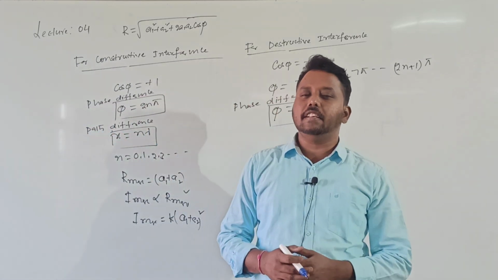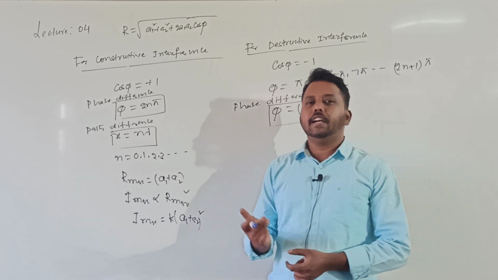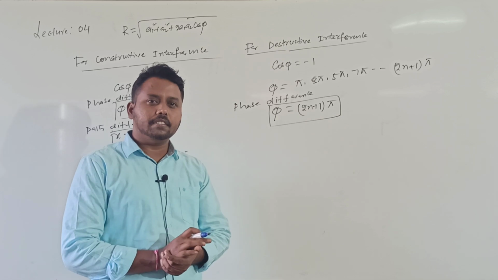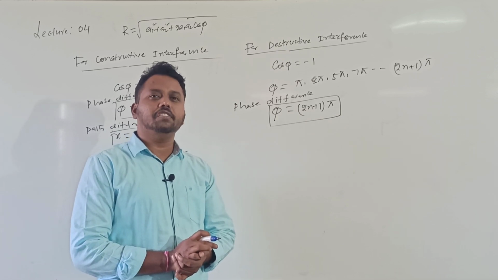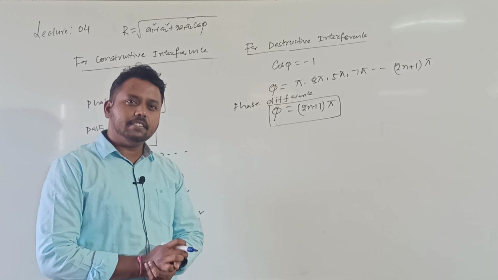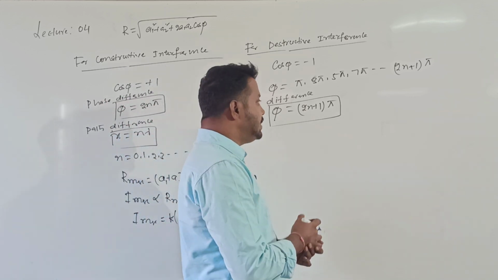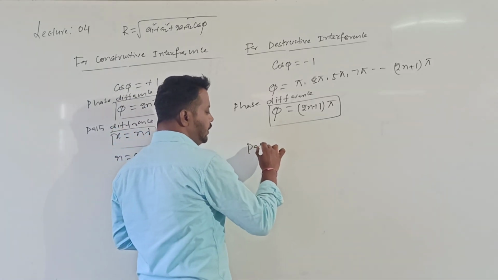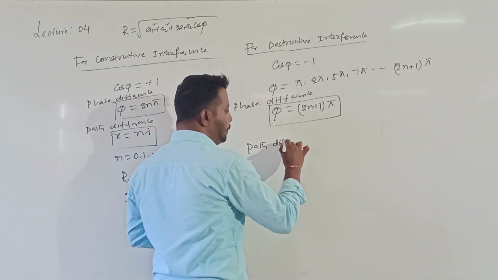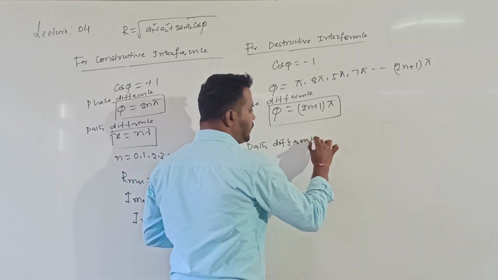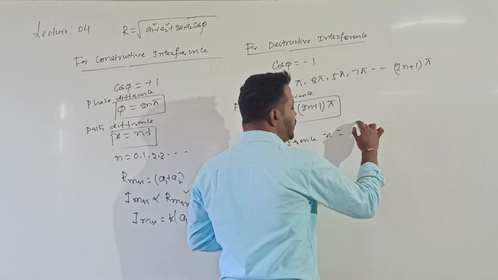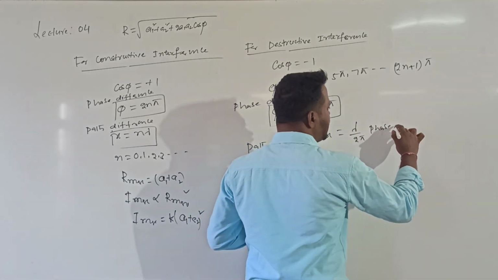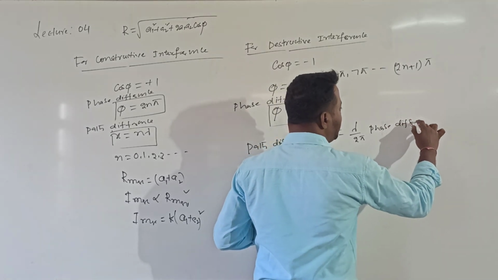What is path difference? What is phase difference? It is not new for you. Already in the first year waves chapter, you learned what path difference and phase difference are. The difference in the phase angles is called the phase difference. The difference in the distance covered is called the path difference. Now what is the relation between path difference and phase difference? Path difference, which I can represent with x, is equal to lambda by 2 pi into phase difference. This is the relation between path difference and phase difference.